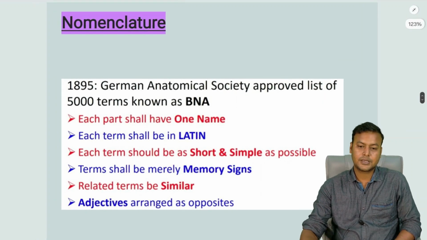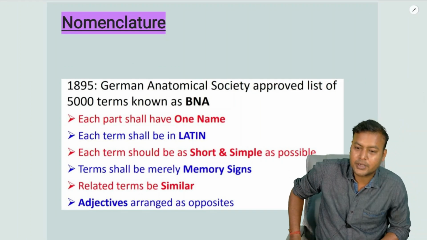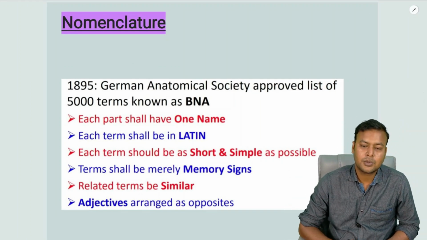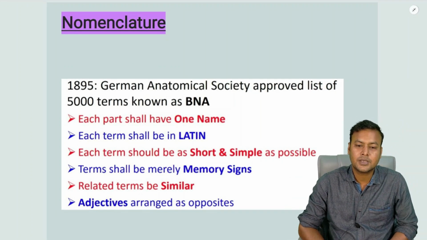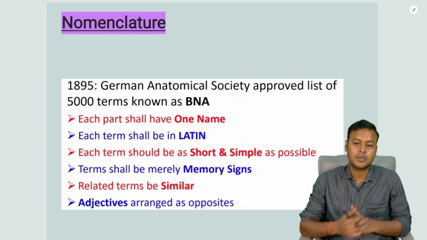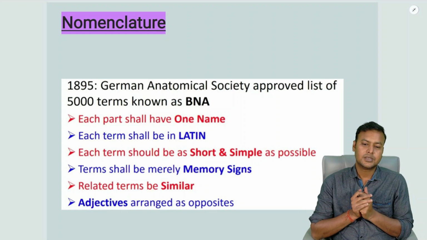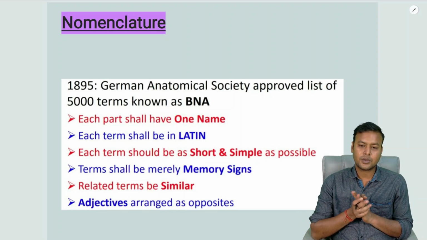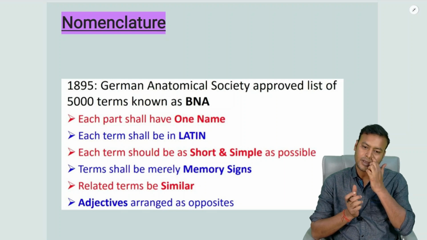Now let's have a discussion about nomenclature. Like in your 12th class, you have seen that there is nomenclature for chemistry, for hydrocarbons, the IUPAC nomenclature. Similarly, we have nomenclature for different anatomical structures. Why was it done?